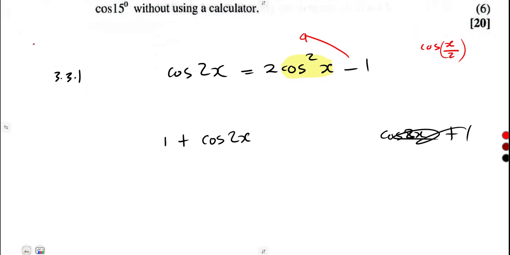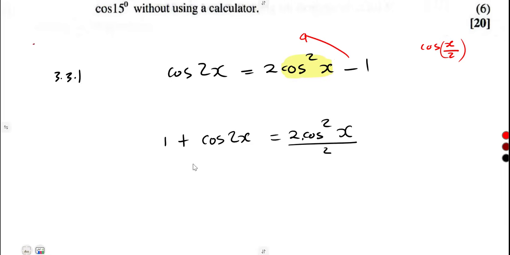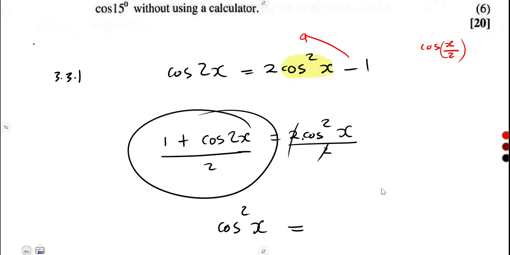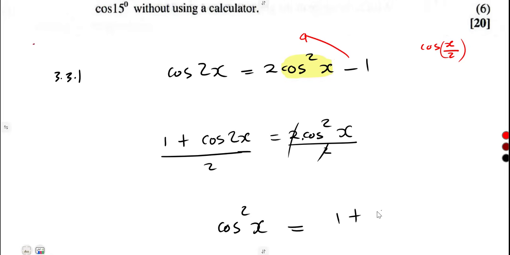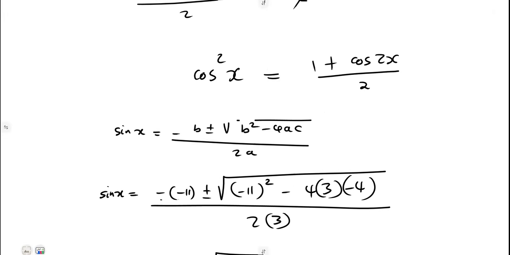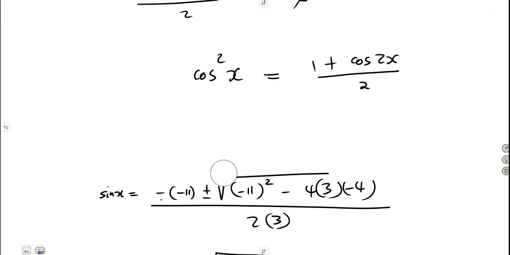One and the same, all right? And this is equal to what? 2 cos squared of x. Remember, we are targeting to find cos x. So let's get rid of this 2 under a product, divide by 2. So meaning to say cos squared of x is equal to 1 plus cos 2x over 2. If cos squared is equal to this, what about cos x?